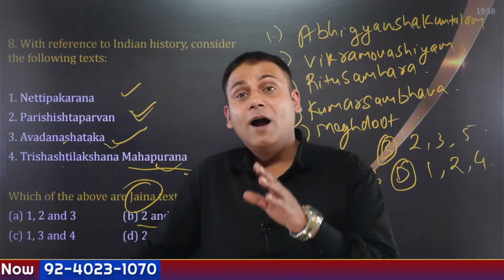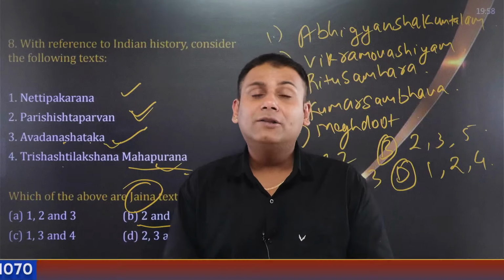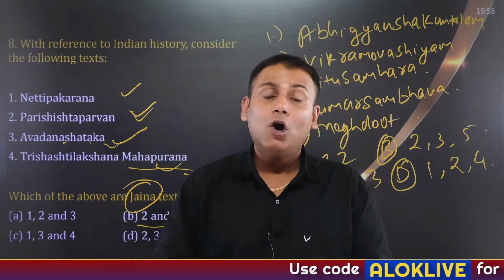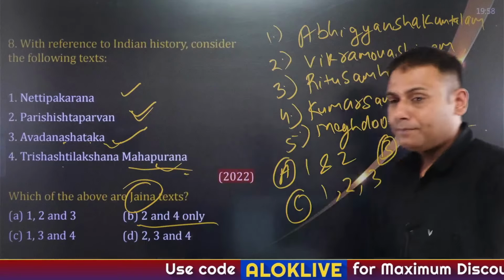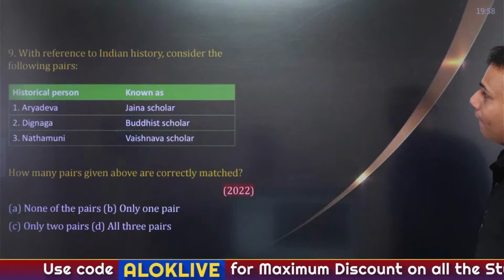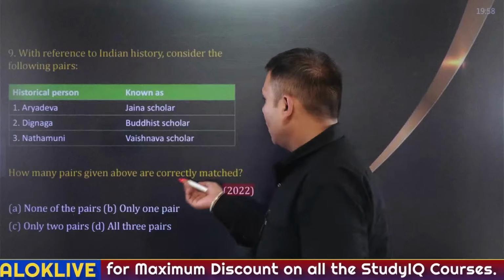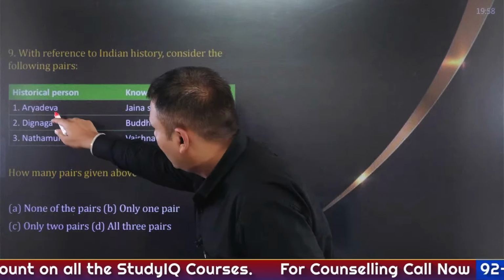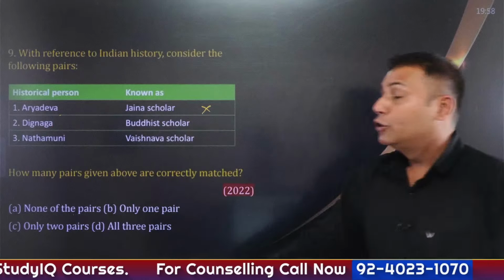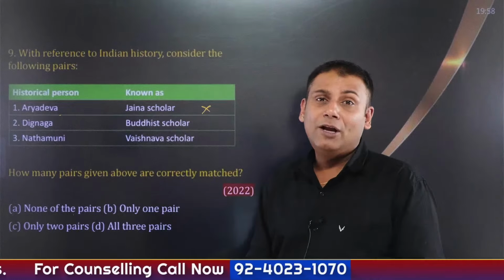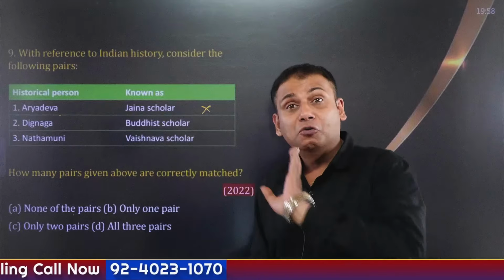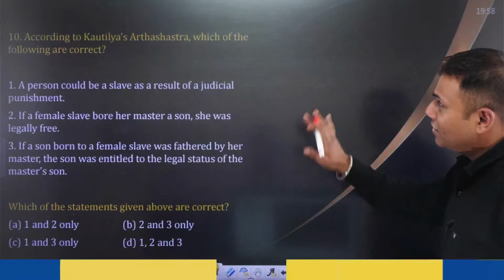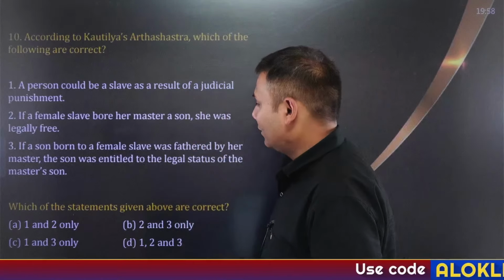Clear? Apart from this, literature related to Harshvardhan, Priyadarshika, Nagananda, Ratnavali, is also very important. The correctly matched answer is this one; the other is wrong because Aryadev was a Buddhist scholar. So scholars have also been asked in the examination. You have to go for it. The Bhakti and Sufi movement in medieval India is important. Now, we'll take a last question of ancient India: Kautilya's Arthashastra, which among the following statements are correct?